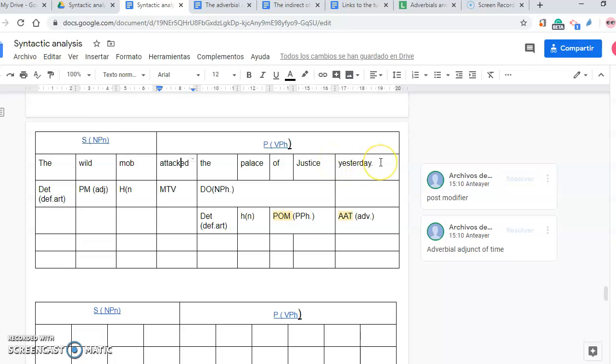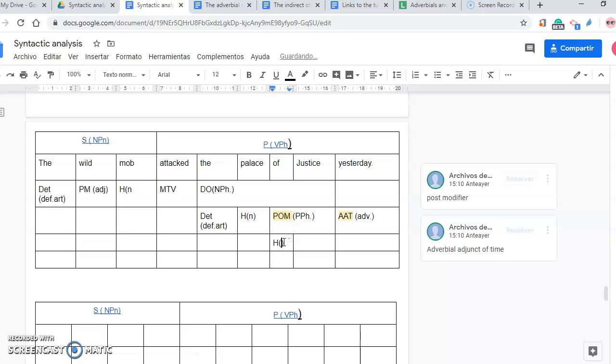When? Yesterday. So, this is a direct object, noun phrase. Direct object is the function, noun phrase is the category. "The" is the determiner, definite article. "Palace" is the head noun. Head should be in capital letters. Head noun.